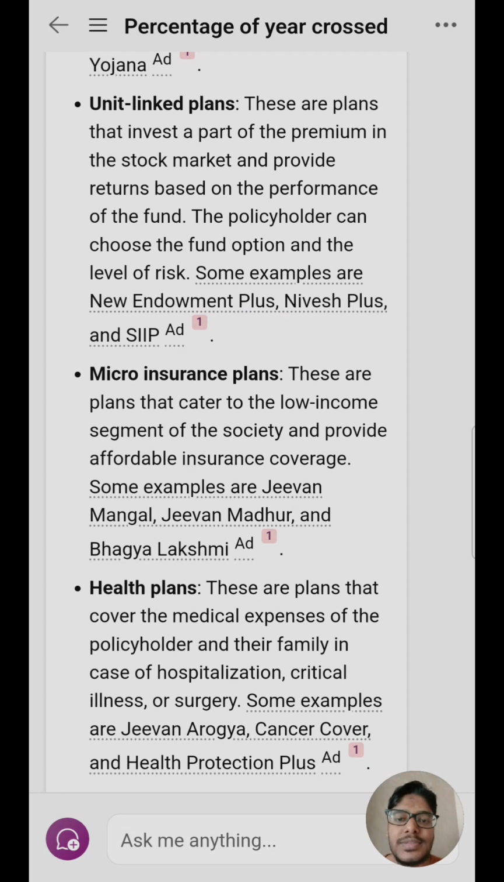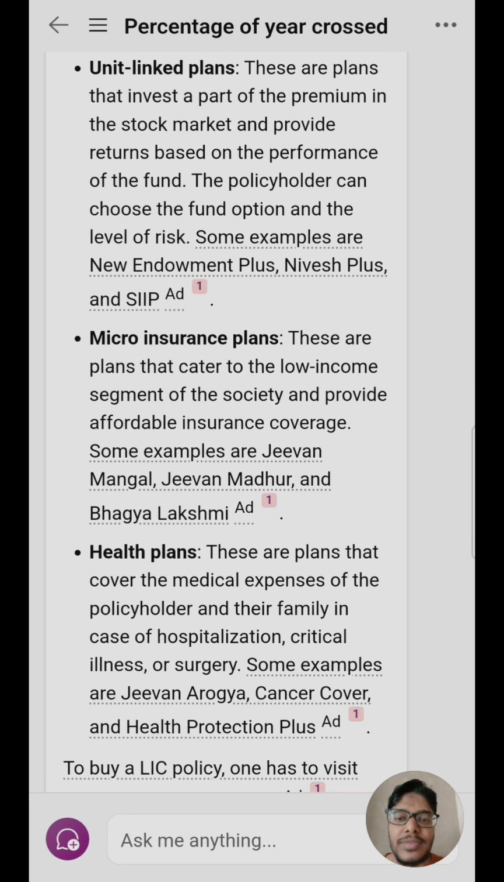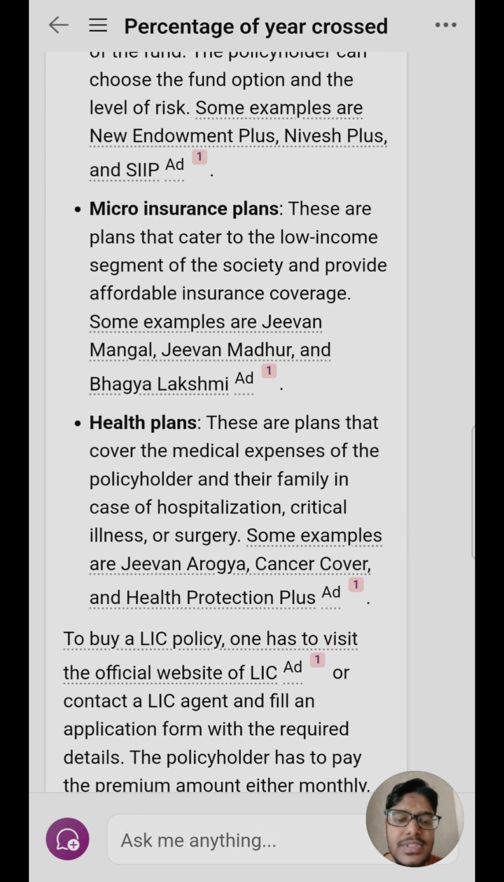The next plan they have is the micro insurance plan. These are plans that cater to the low income segment and provide affordable insurance coverage. A few examples are Jivan Mangal, Jivan Madhur, and Bhagya Lakshmi. Then there are health plans, which are like regular health insurance and cover the medical expenses of the policyholder and their family in case of hospitalization, critical illnesses, or surgery. A few policies in this section are Jivan Arogya, Cancer Cover, and Health Protection Plus.